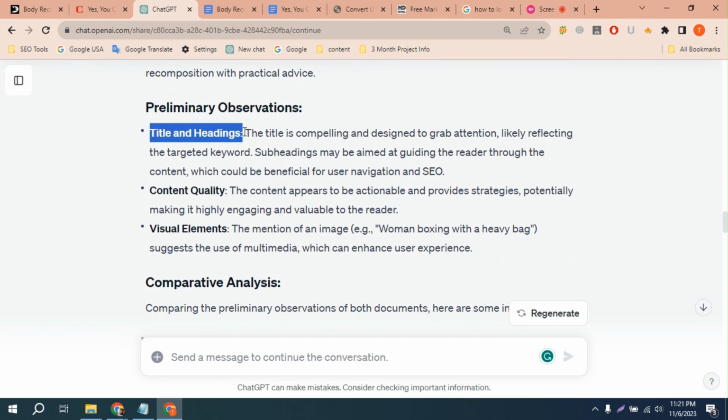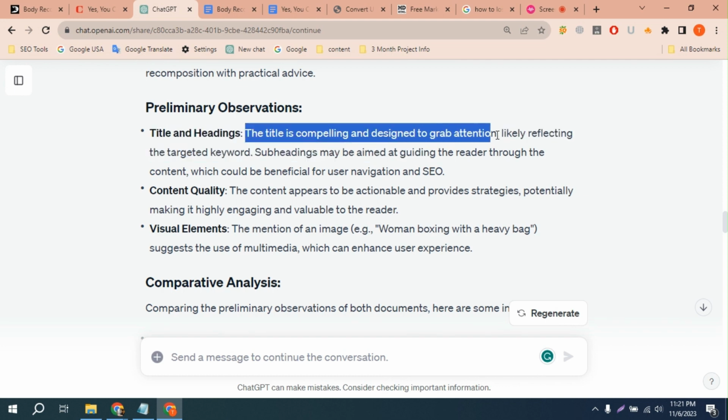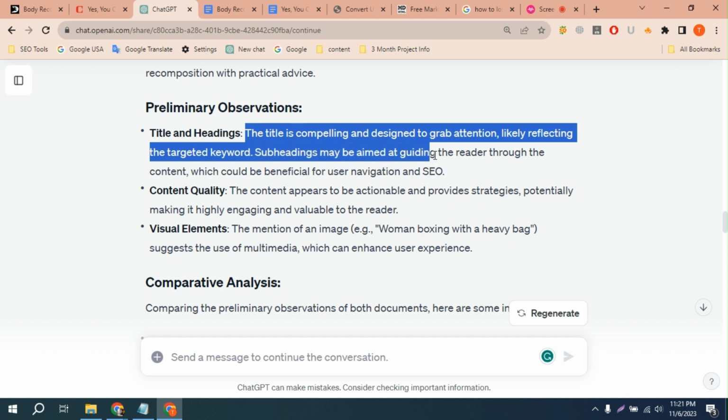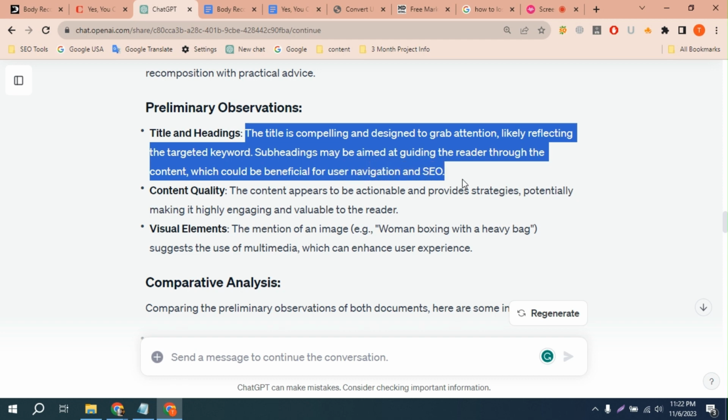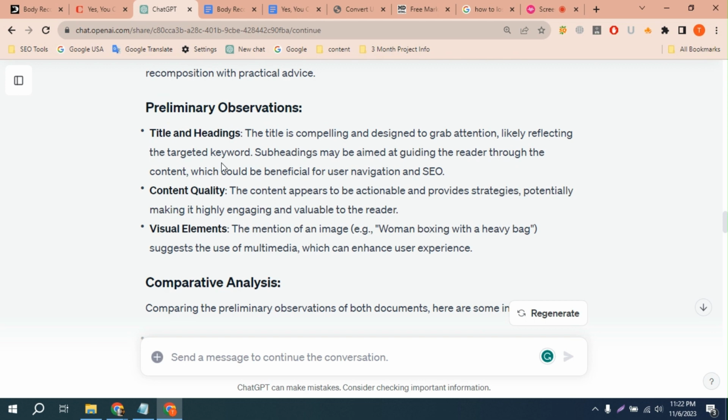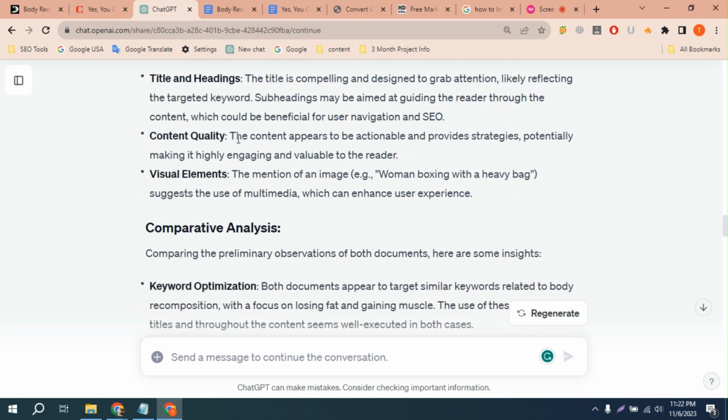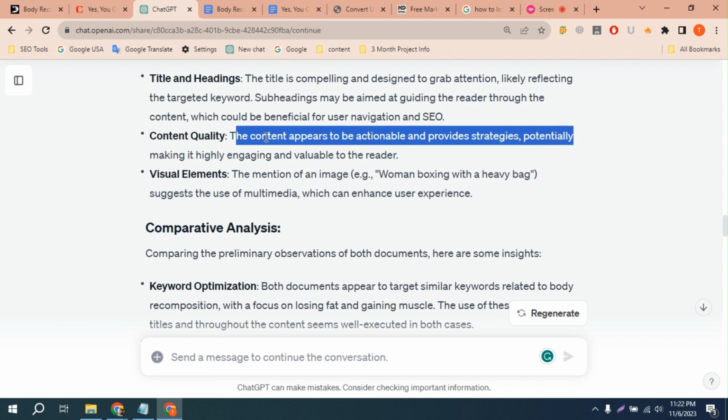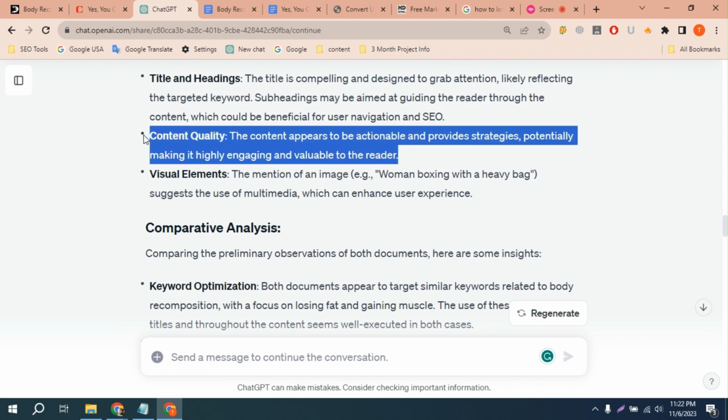Title and headings: the title is compelling and designed to grab attention, likely reflecting the targeted keyword. Subheadings may be aimed at guiding the reader through the content, which could be beneficial for user navigation and SEO. That's good. It says my headings and title are good. Content quality: the content appears to be actionable and provides strategic potential, making it highly engaging and valuable to readers. So it also says the content quality is good.